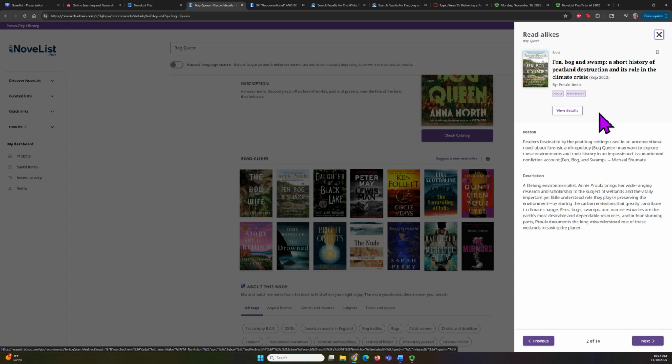So this is a nonfiction book, and here is the reason why NoveList suggested this book. And again, it is written by a real person. Michael Shoemate has given us a reason of why he suggested this book as a read-alike. So this book is a nonfiction book about peat bogs. So maybe that is why I love the Bog Queen, and I wanted to learn more about peat bogs. And so then here's the description of the nonfiction book, and it talks about how bogs have been long misunderstood and how these wetlands can help save the planet.